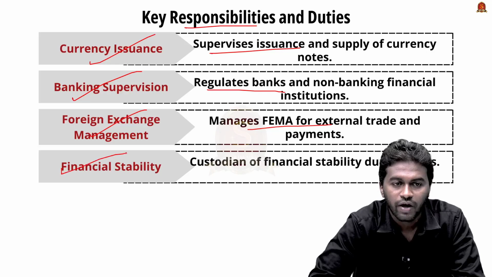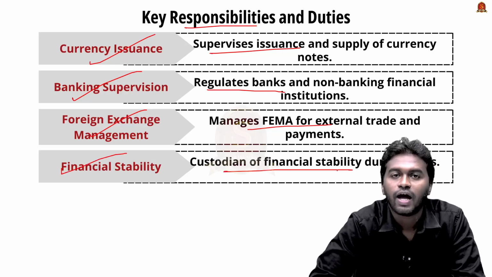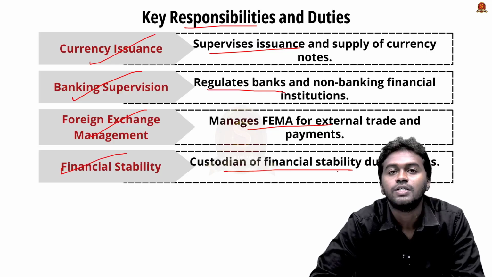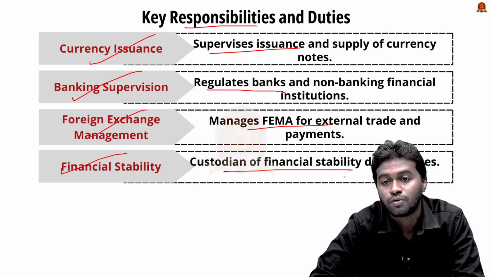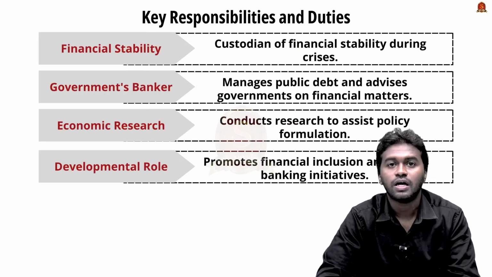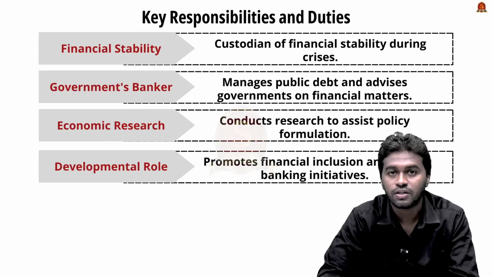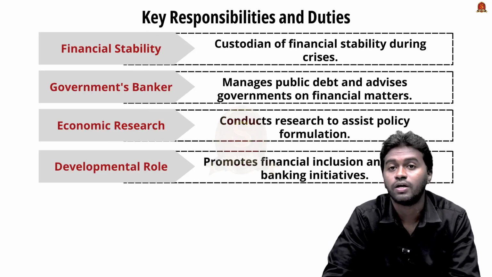And the next is financial stability. RBI often acts as the custodian of the economy during the time of financial crisis or financial instability, because they are responsible for controlling the inflation in the economy and regulating the money supply in the economy to make sure that the economy is stable.